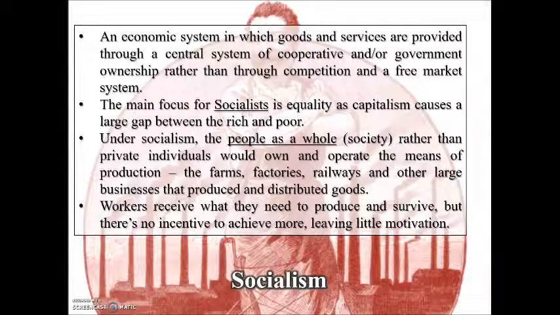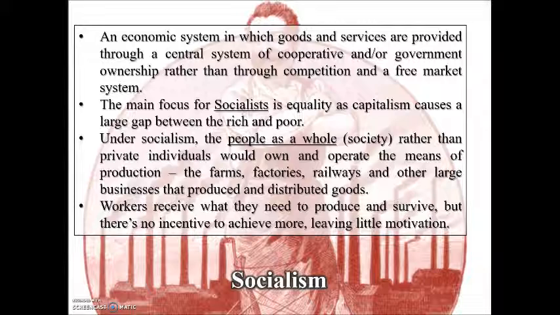The next theory we're going to look at in this unit is socialism. The definition for socialism is an economic system in which goods and services are provided through a central system of cooperative and/or government ownership rather than through competition and a free market system. Remember, a free market system is what Adam Smith wrote about in The Wealth of Nations, so socialism would be the opposite of capitalism.